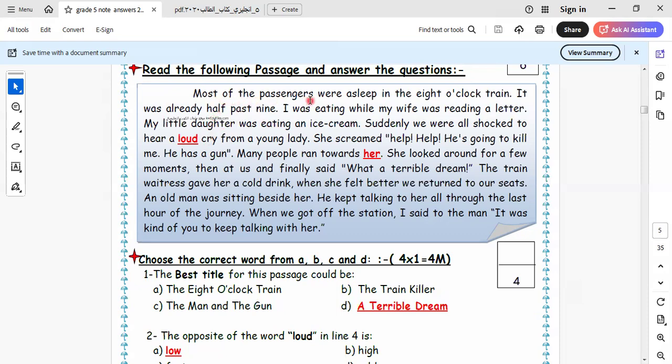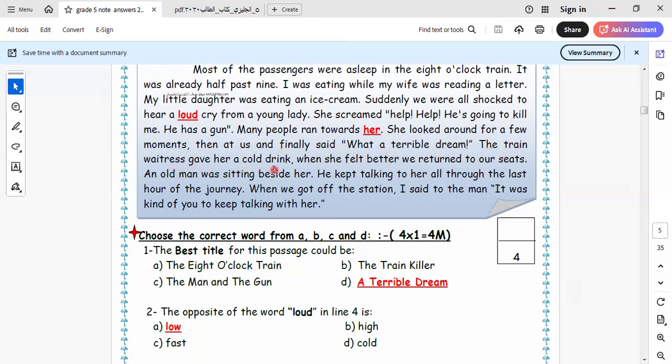Most of the passengers were asleep in the 8 o'clock train. It was already 9:30. I was eating while my wife was reading a letter. My little daughter was eating an ice cream. Suddenly, we were all shocked to hear a loud cry from a young lady. She screamed, "Help, help! He's going to kill me. He has a gun." Many people ran towards her. She looked around for a few moments, then at us, and finally said, "What a terrible dream."